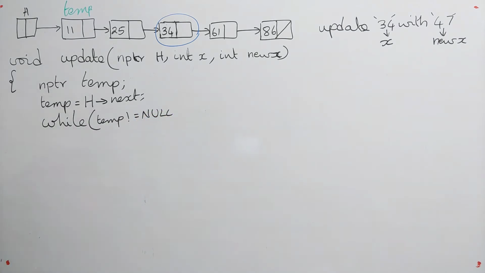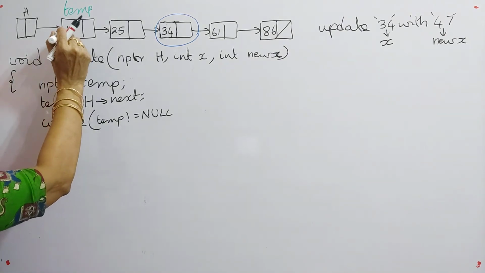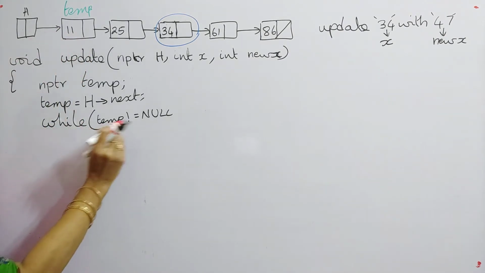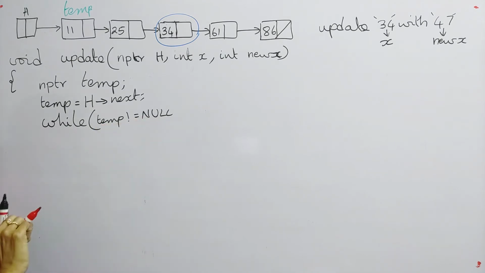Whenever you give temp not equal to null, what does it indicate? That means there is some node address in temp. If there is some node address, then it won't be equal to null. So is temp having a node address or not? It is having a node address, this 11 node address. So that's why temp is not equal to null.